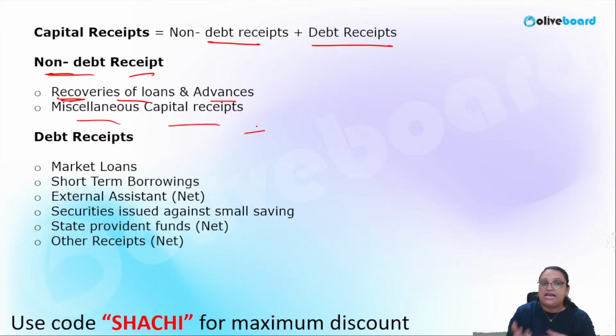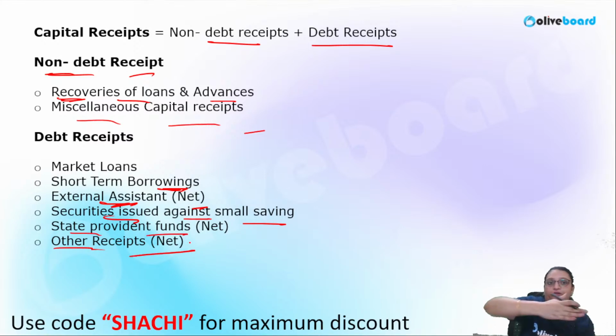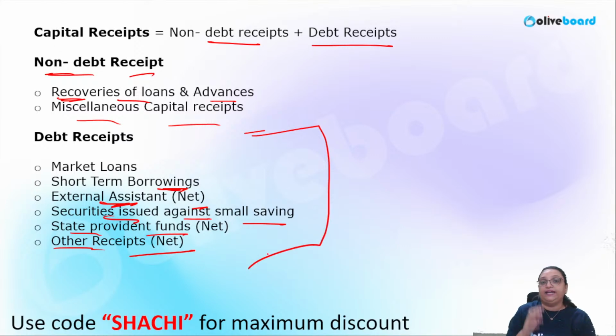Miscellaneous capital receipts are also considered as non-debt receipts. What are debt receipts? Debt receipts means market loans, short-term borrowings, external assistance, securities issued against small savings, state provident funds, other receipts by the government. That means it has to be repaid to the public later on. That's why it is considered as debt receipt. It needs to be paid off in the future.